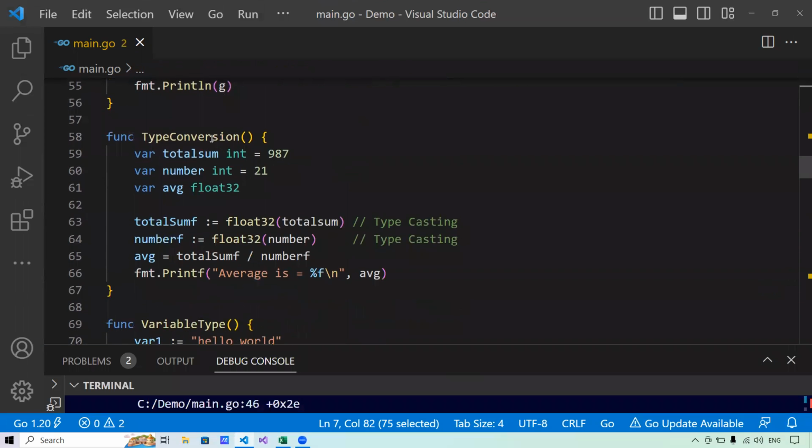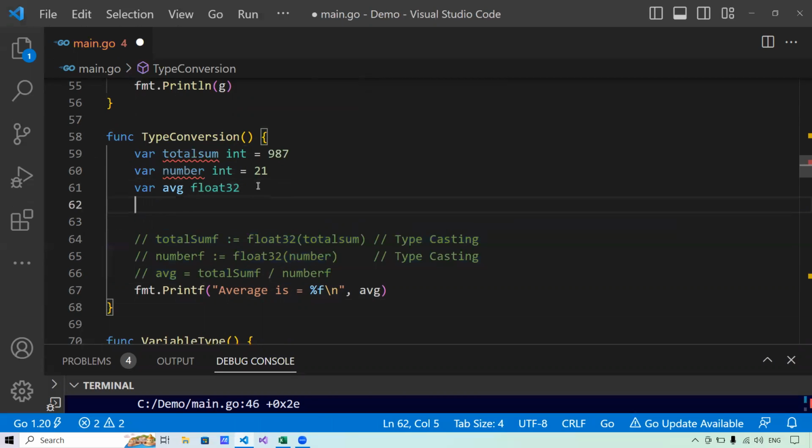Here I have written a program for type conversion. There is a variable called total sum, whose data type is integer. Then there's a variable called number, data type integer. Now I want to pull out an average out of it, but I want the average in float32. Let me comment it first.